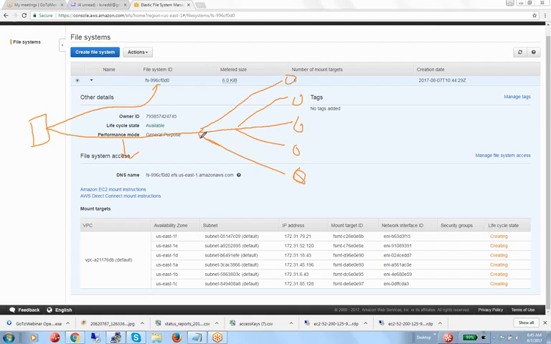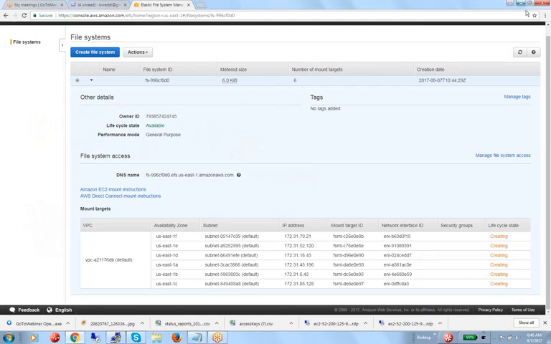You got it, right? Yeah, I got it. Same as S3. In S3 also infinite storage is available, and how much you use, you need to pay for that. In the same way here also. Okay, got it.